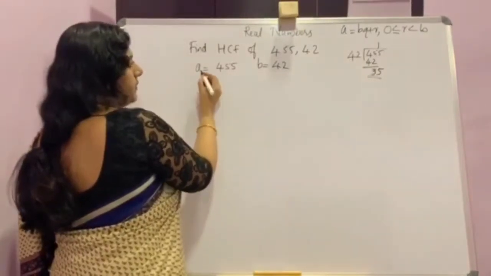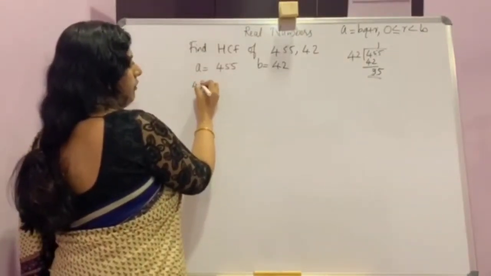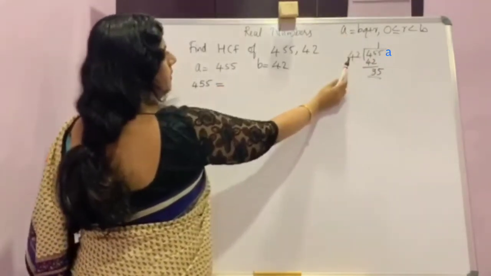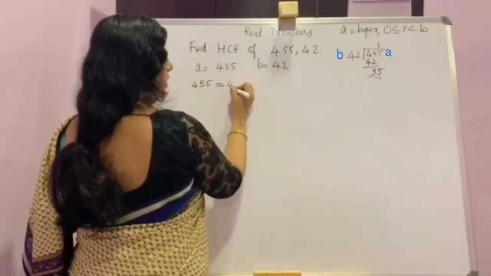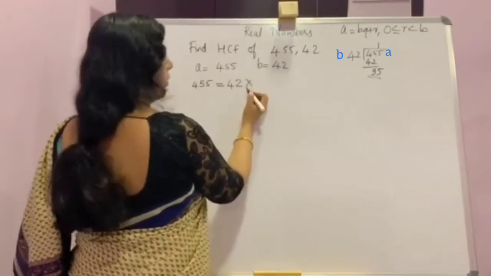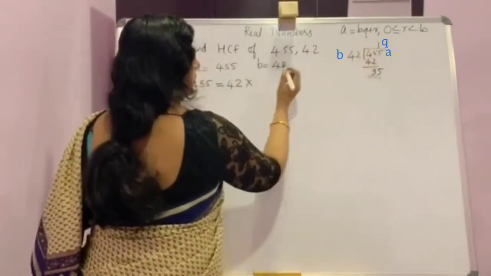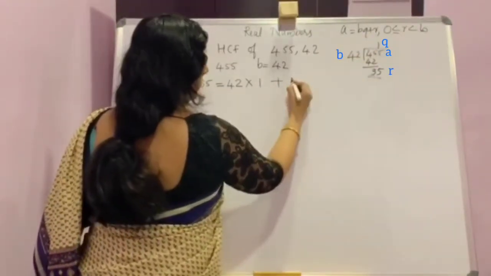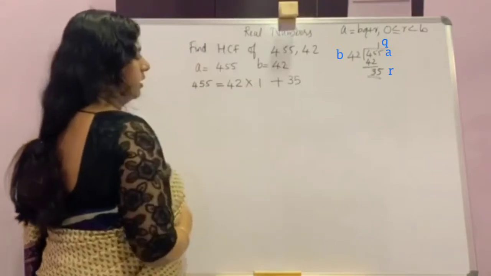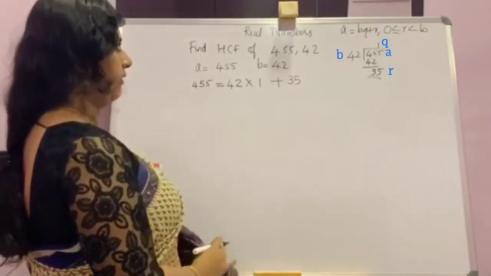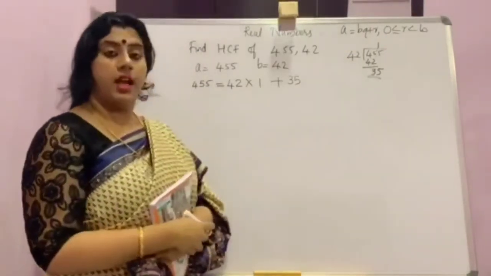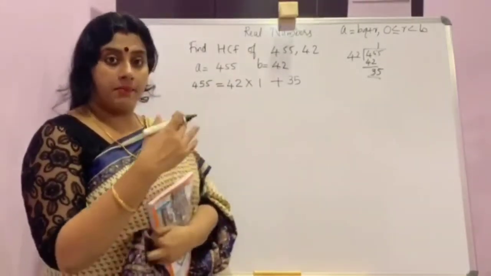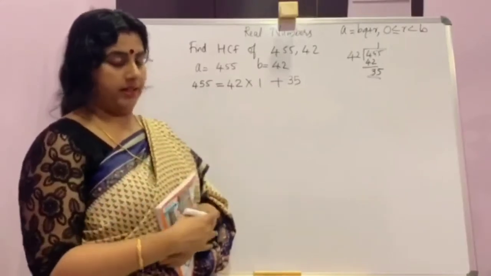How will you write it? 455 is equal to B into Q. B is 42 here, into Q, that is 1, plus R. R is 35. Now to find the HCF, I told you before, we are going to find the HCF through a step-by-step procedure, that is the algorithm.